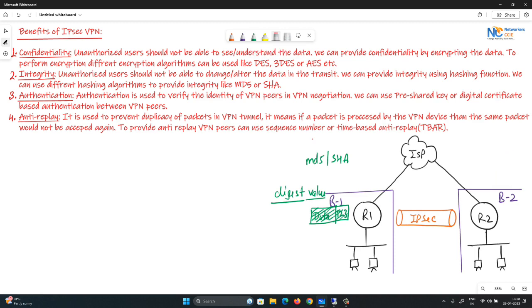So this is the feature of IPsec. Here it is providing integrity so that unauthorized users should not be able to change, alter, or modify the data in transit. Other than this, IPsec VPN can provide you authentication. Authentication is used to verify the identity of a VPN peer in VPN negotiation.